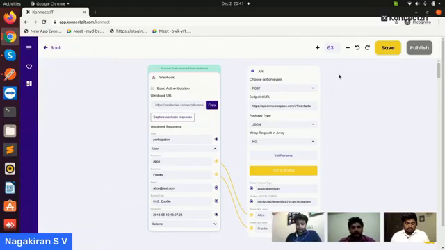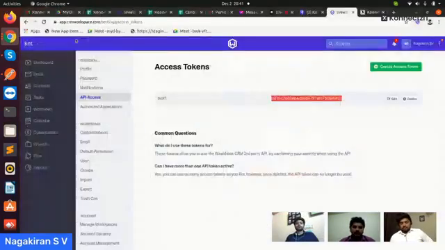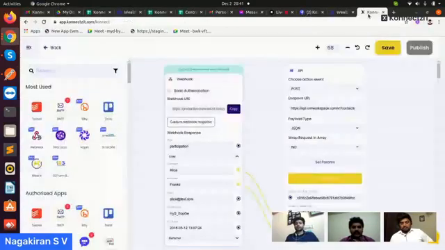POST can carry big data, I mean a large JSON, and PUT is for actions like update, and DELETE is used whenever we want to delete an entry from the target application. There are n number of HTTP methods, and each method has its own purpose, defined in the API documentation of any particular application.